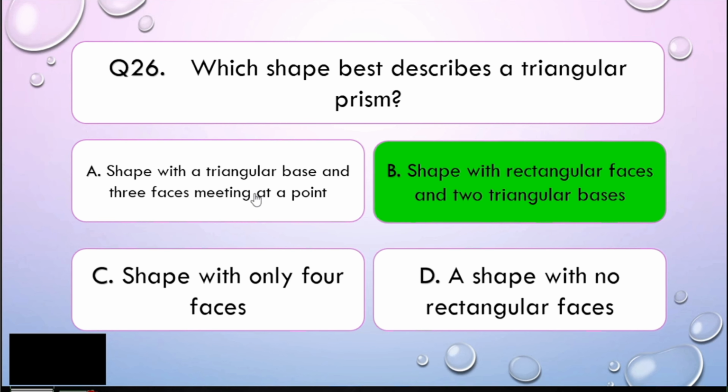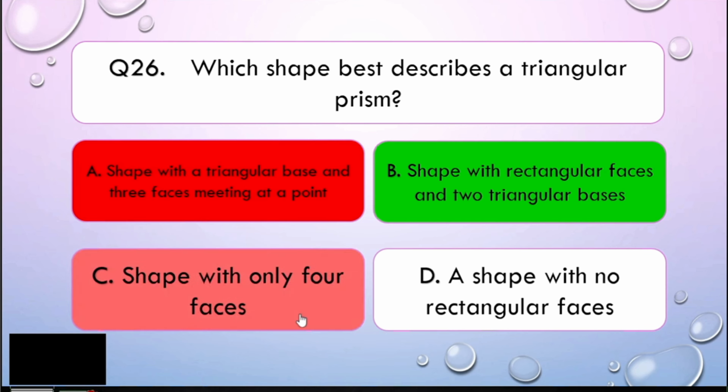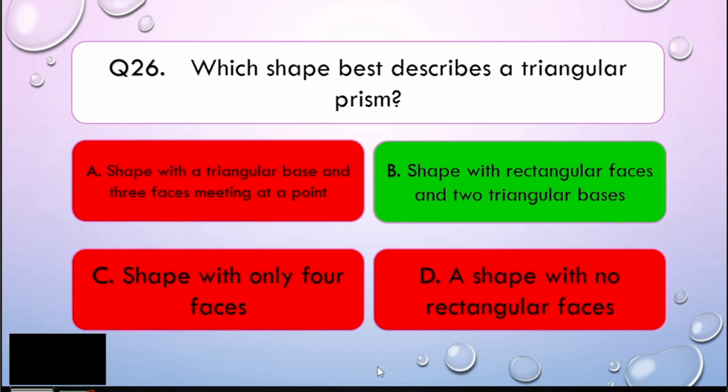Alright. Because here in letter A, it is basically a triangular pyramid. So letter A is wrong. However, here, shape with only 4 faces, so that could still be a pyramid. Alright, so that is wrong. A shape with no rectangular faces, that can still be a pyramid. Oh, that is wrong. So letter B is our correct answer, my dear learners.